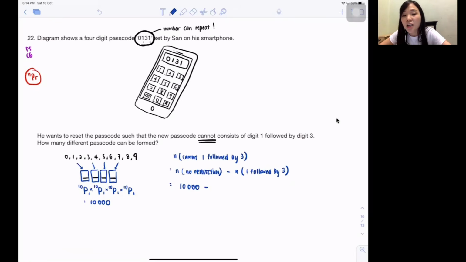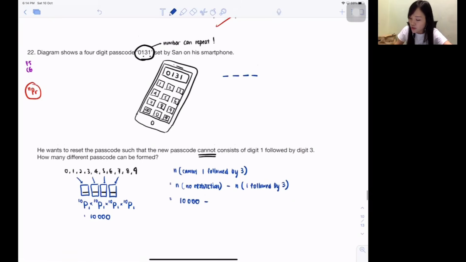Next, they say I want those that cannot have 1 followed by 3. For cannot 1 followed by 3, the easier method is to find out those with 1 followed by 3. So let me show you. If 1 is followed by 3, it can be 1, 3 at the front, or 1, 3 in the middle, or 1, 3 at the back. Don't tell me, teacher, 3, 1. It cannot be 3, 1 because they say 1 followed by 3. That means the starting is 1, the back is 3. Correct?